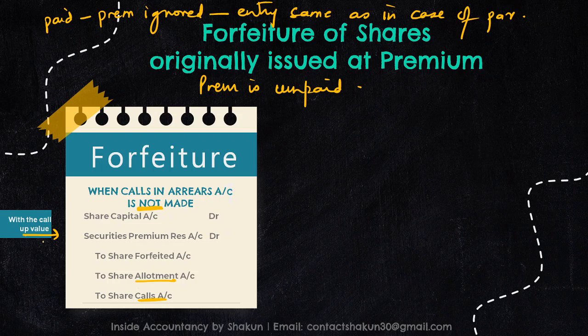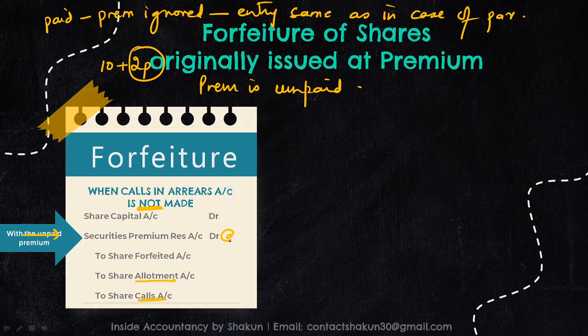So share capital, as you all know, is debited with the amount of called up value. Then premium will be debited with the amount of unpaid premium. Okay, so let's say a share is of 10 rupees and 2 rupees is the premium, and a person has not paid 2 rupees, then premium will be debited at the rate of 2.